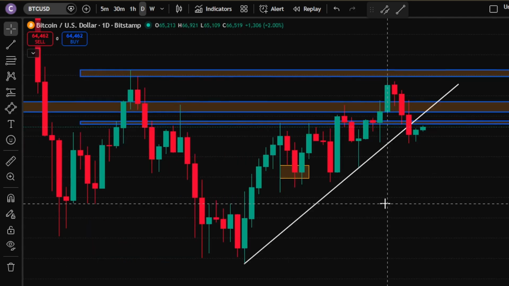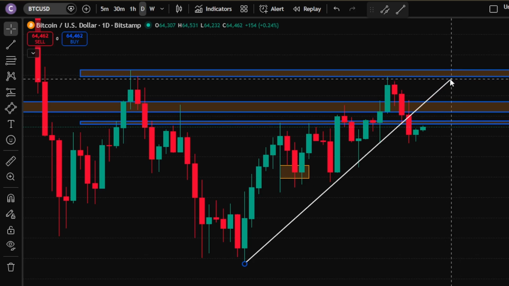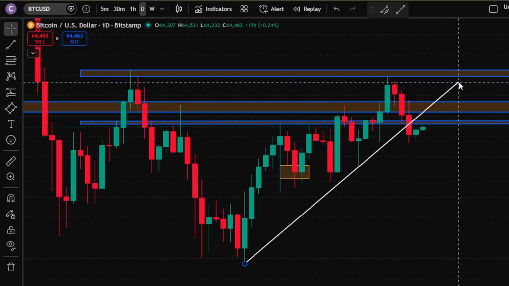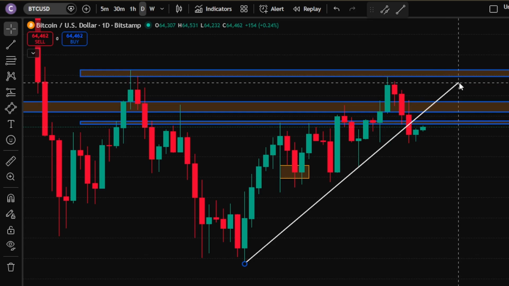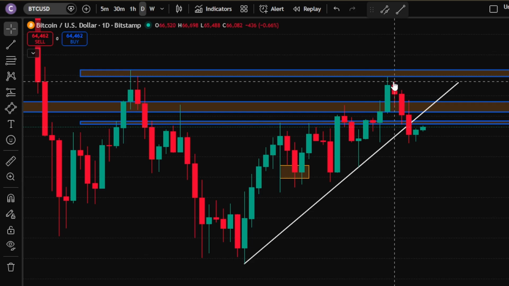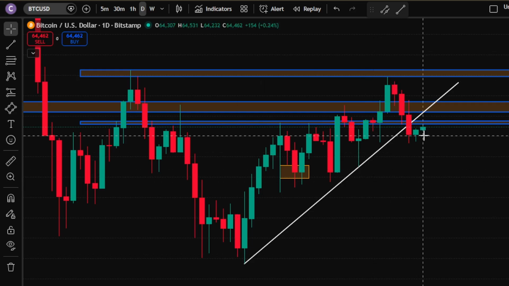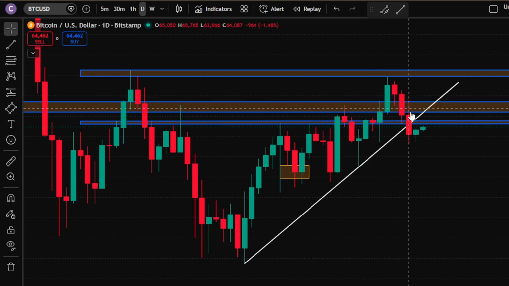Now, let's analyze the daily time frame. Here, we can see one trend line on the downside of the move. And here, you can see the breakdown of this trend line on the 24th of July, Friday's candle. It looks like a bearish trend on the daily time frame as well. But here's another catch. Neither a liquidity sweep nor a liquidity grab happened in this move on the daily time frame of any candle, which makes this breakdown invalid.